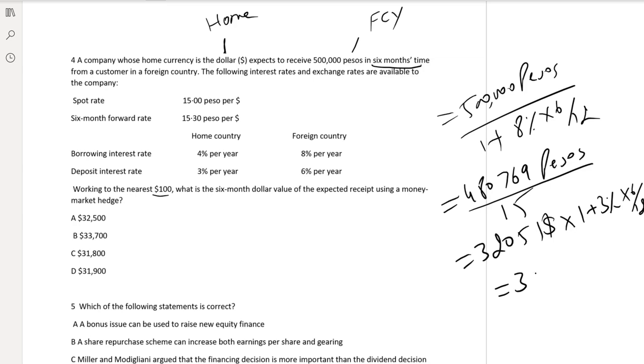So the answer is 32,532 and the rounded-off answer is 32,500. So A is the perfect answer.